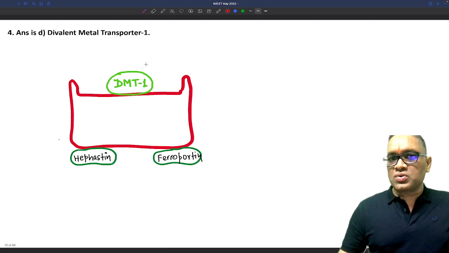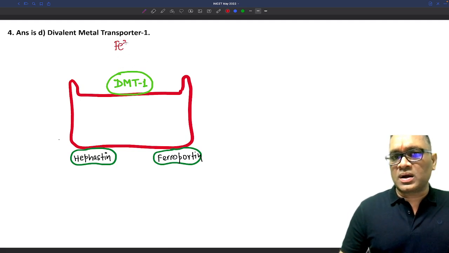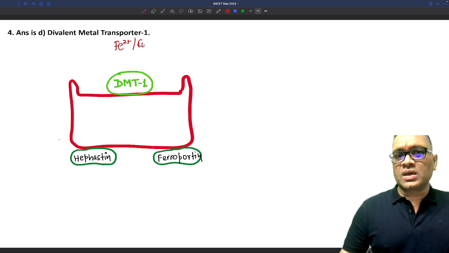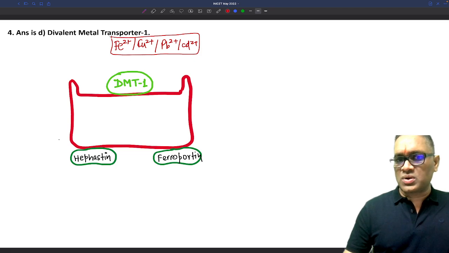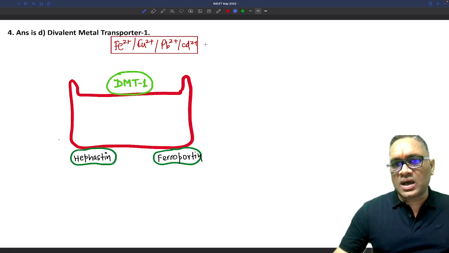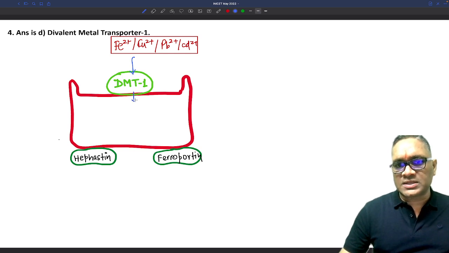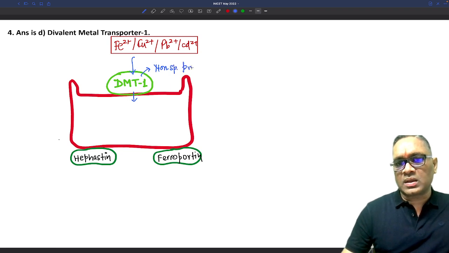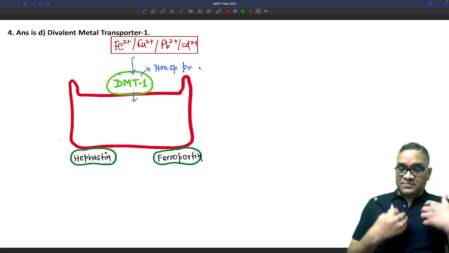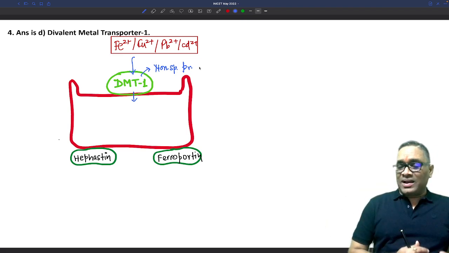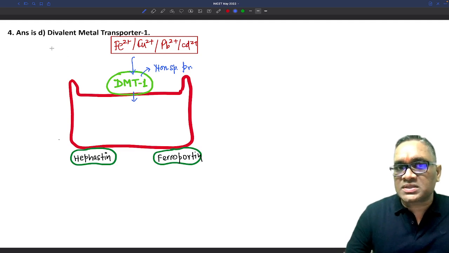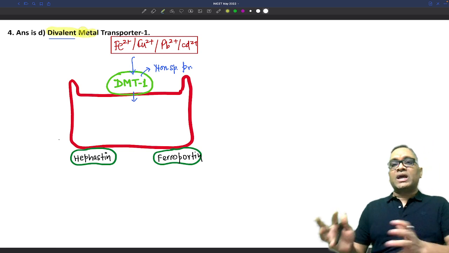Right here I will show you this picture, divalent metal transporter. It is not only for divalent iron, it is also for copper, and also for harmful elements like lead or cadmium. By showing all these names, I just wanted to show you that these are non-specific proteins, right? So DMT1 will transport them. What is DMT1? Because they are allowing all of them, this is a non-specific carrier protein which will allow iron, and not only iron, any divalent metal it can transport. That is why the name is divalent metal transporter. So now you understand why this name is divalent metal transporter, because all divalent metals will be allowed.